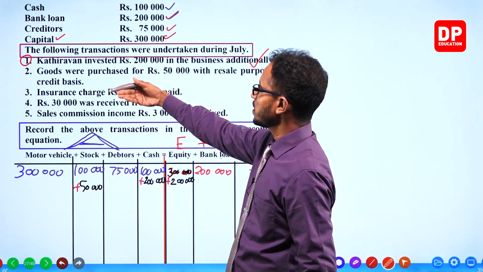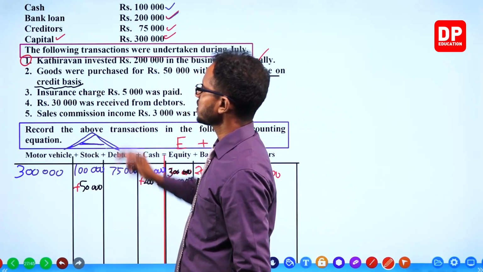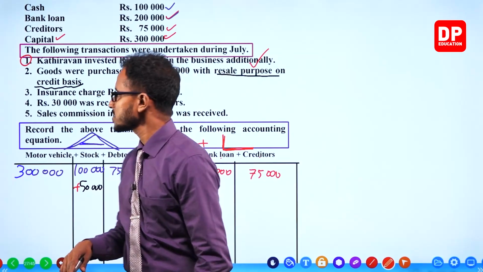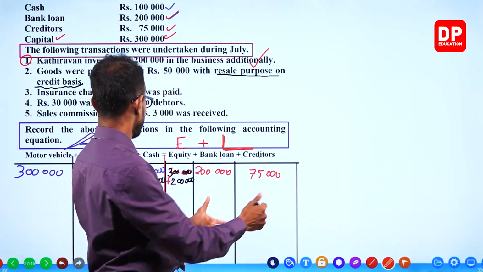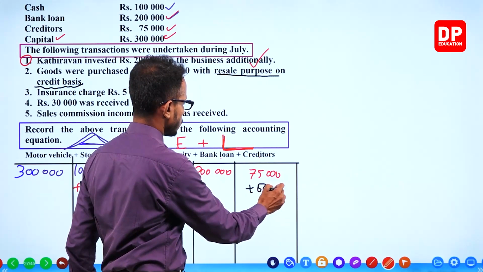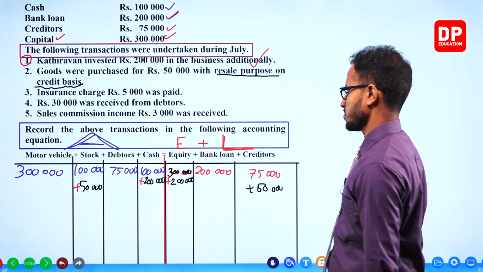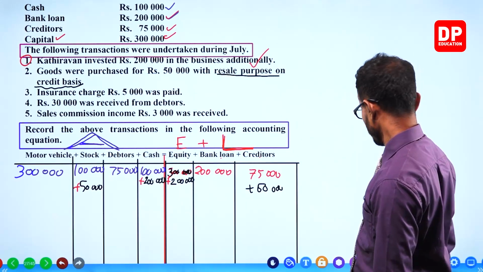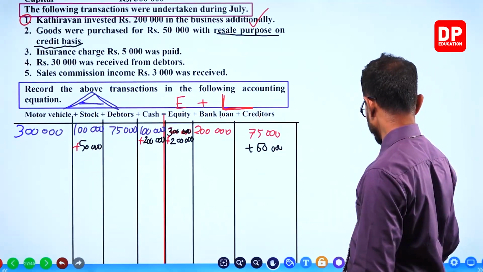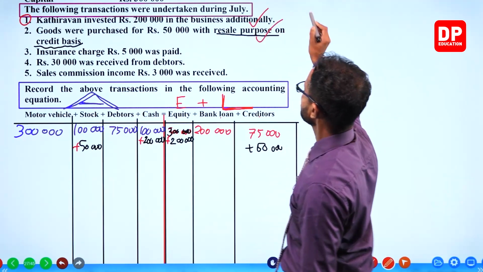Then the goods are purchased on credit, which is a liability. Creditors increase 50,000. Double entries. So transaction 2 is done.